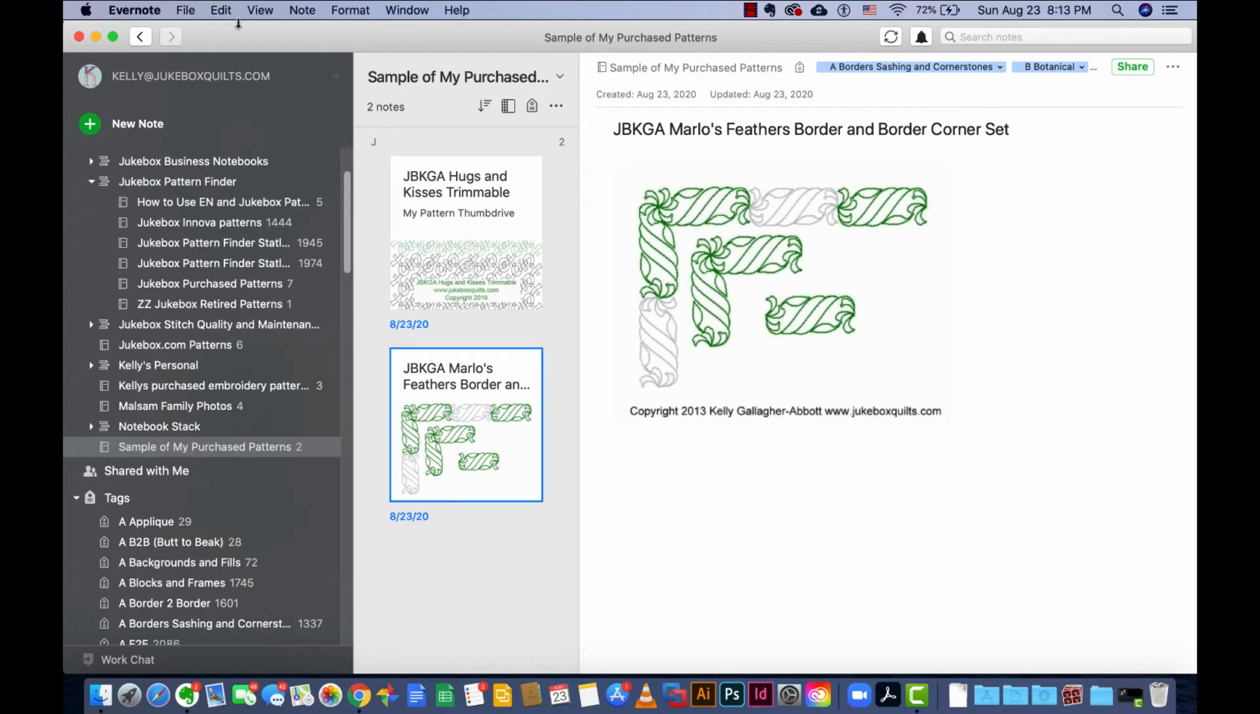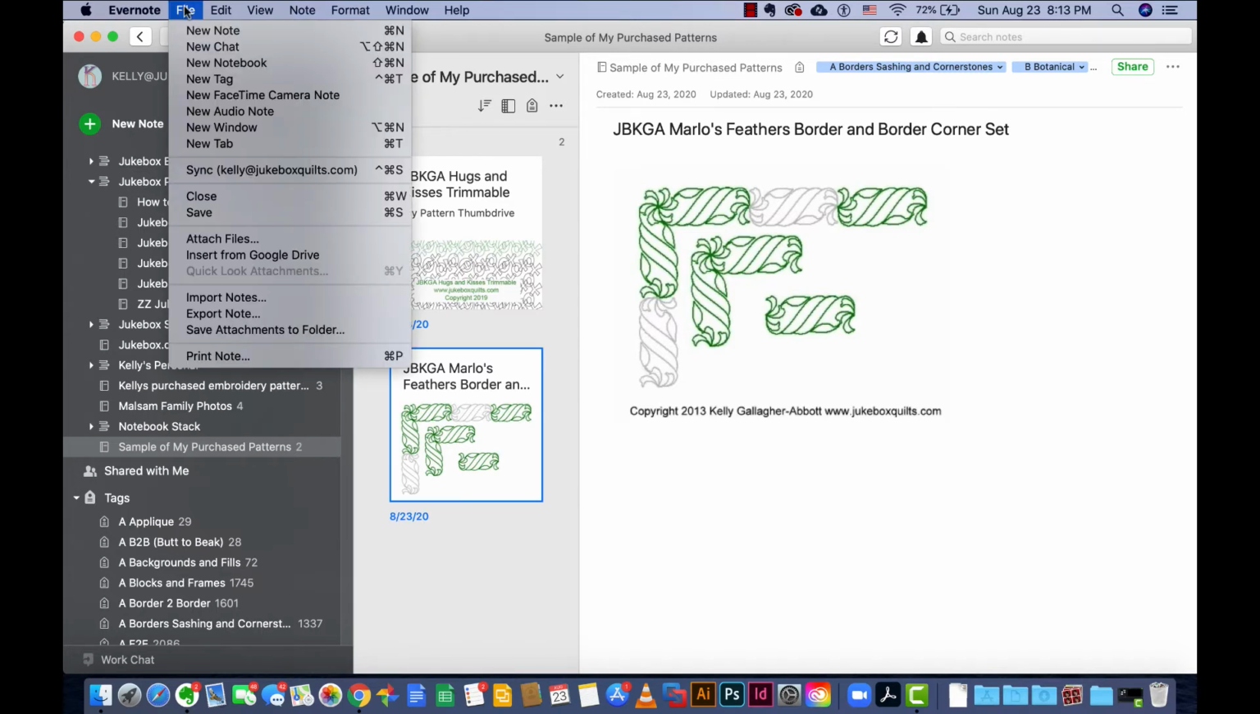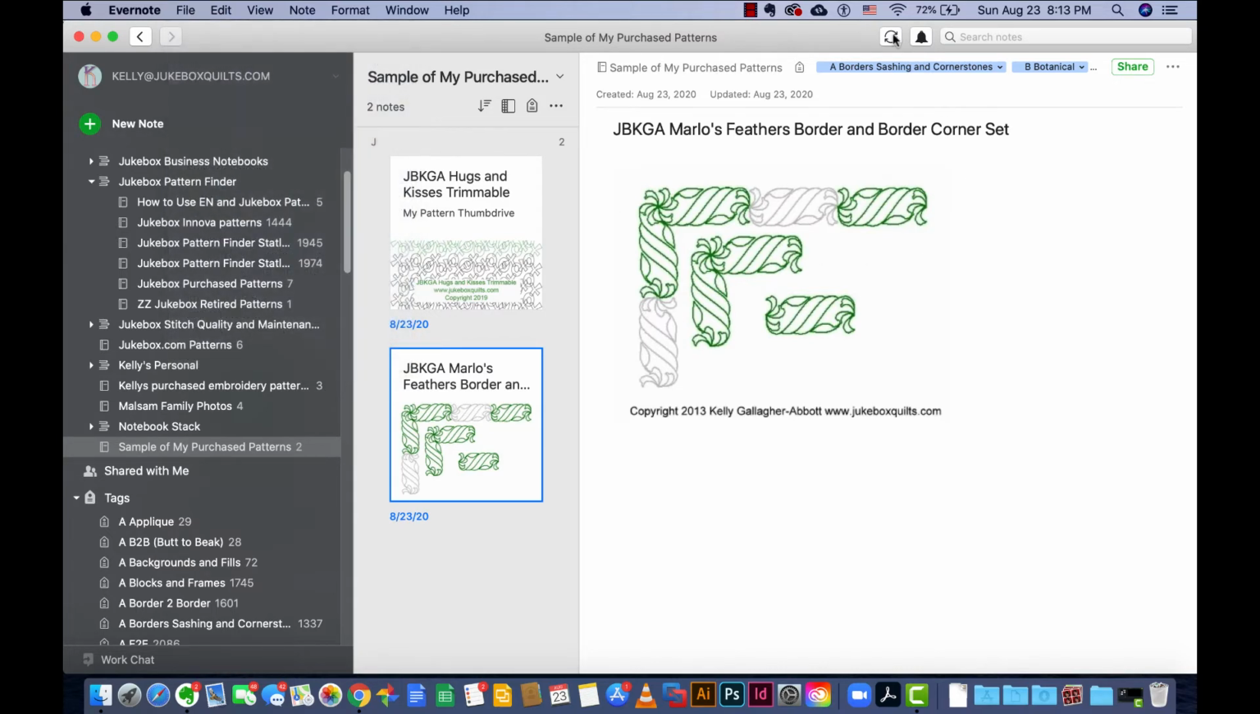I want to remind you to every now and then sync your notebook with the cloud, and you can do that by going to File and then Sync, or you can click on this little icon that's right here of the 2 little arrows. So either one will sync, and don't wait too long to do that. I try to do it every time I'm in Evernote.